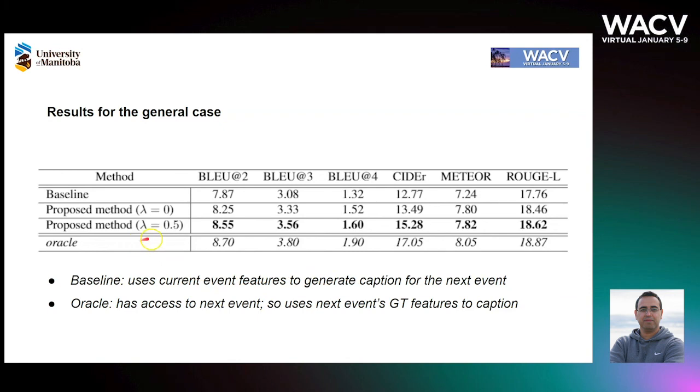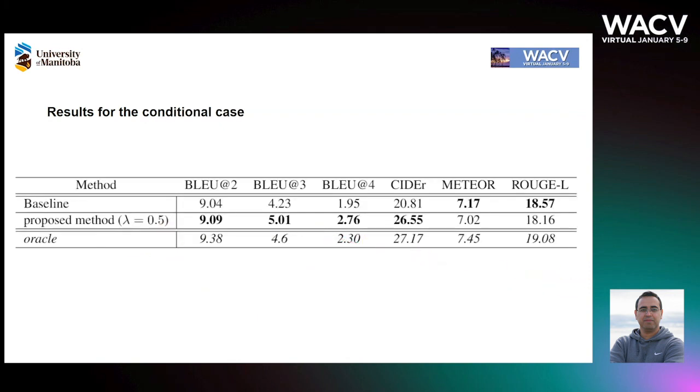Our method clearly outperforms the baseline in the general case. In the conditional case also, our method outperforms the baseline. We also empirically find that lambda equal to 0.5 works best for adding the contextual information in both cases.